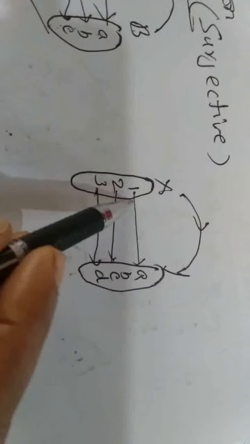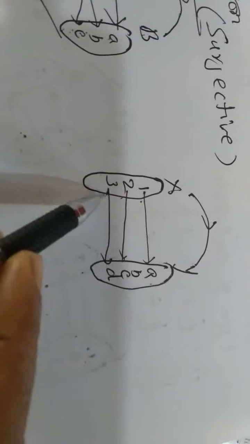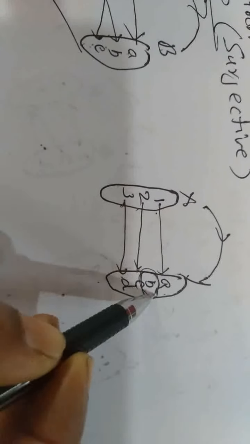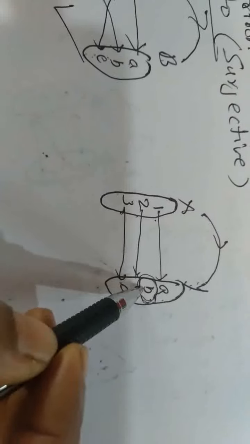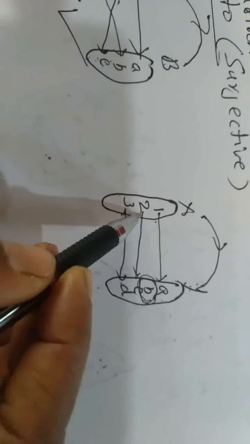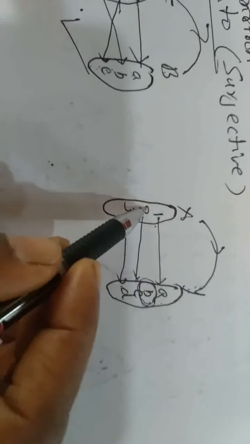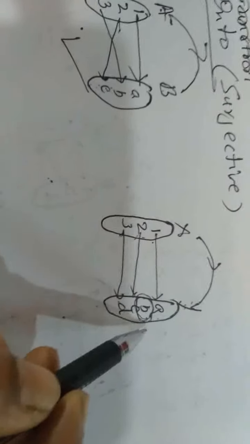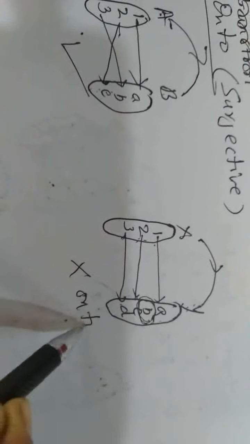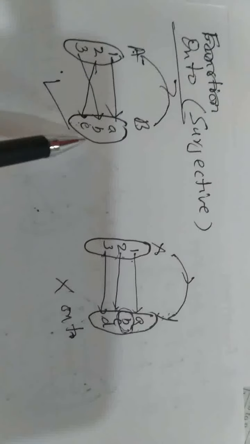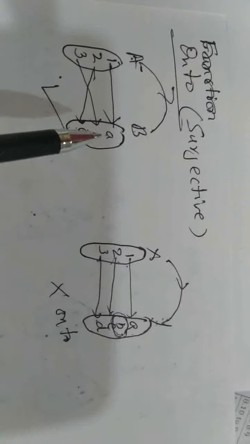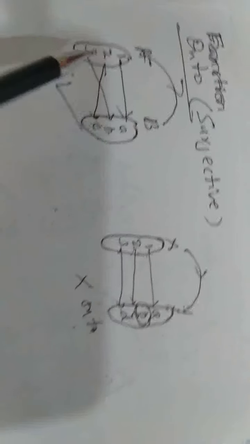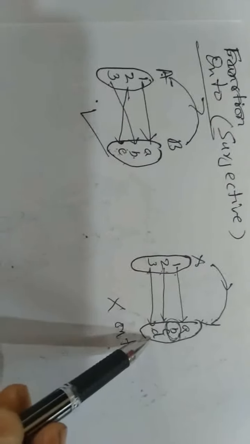Now look at this. Image of 1 is A, image of 2 is C, image of 3 is D. But here element B of your codomain is not the image of any element of your set X or of the domain. B ಅನ್ನೋದು ಯಾವುದೇ ಎಲಿಮೆಂಟಿನ ಇಮೇಜ್ ಅಲ್ಲ ಇಲ್ಲಿ. Therefore it is not onto. Onto means every element of the codomain is image of at least one element of your set A. This is not onto function.